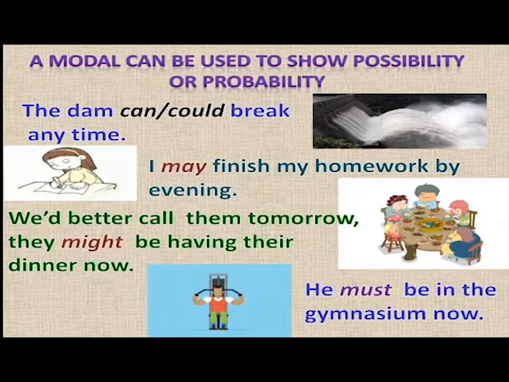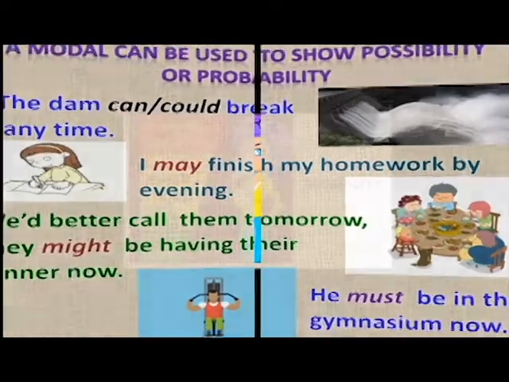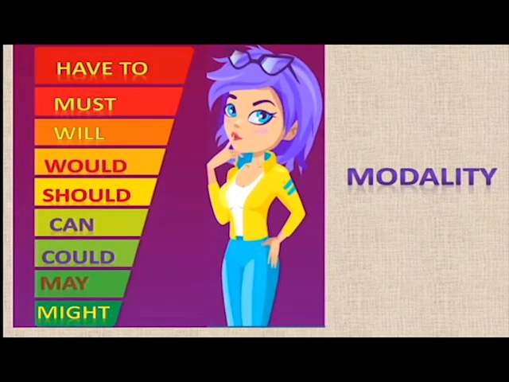Okay, he must be in the gymnasium now. So this is the possibility or the probability which you think. So here we have learnt that can, could, may, might, must are also used to show the possibility or probability of an action.